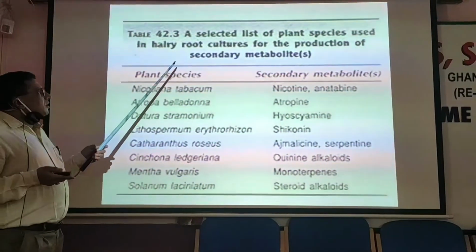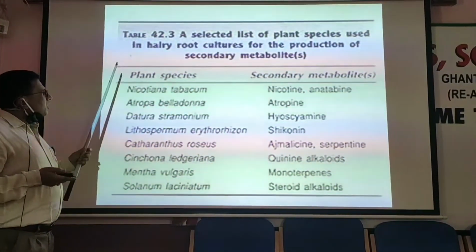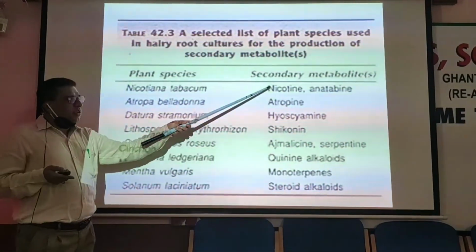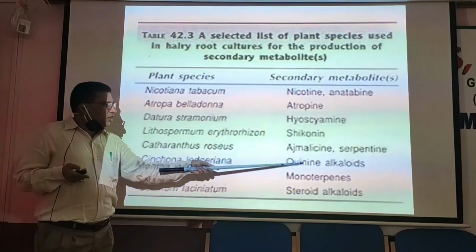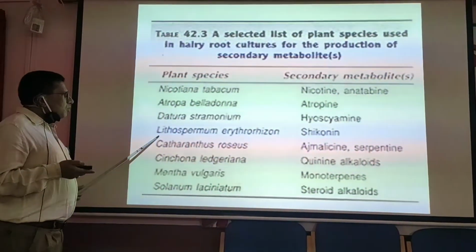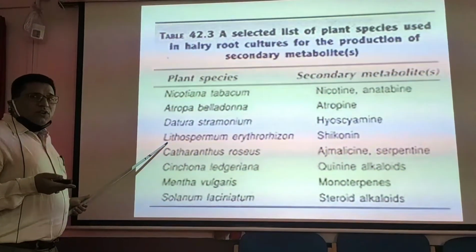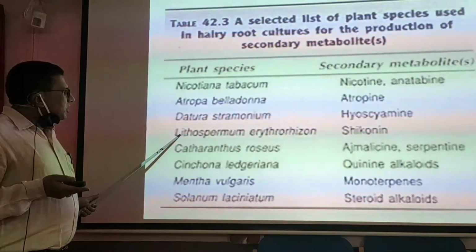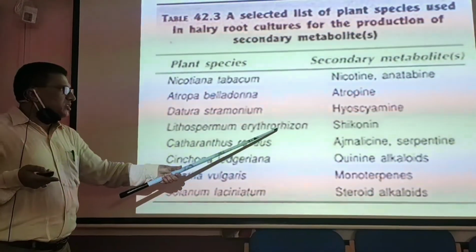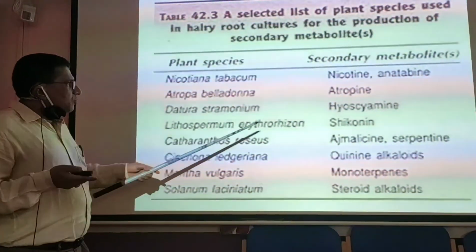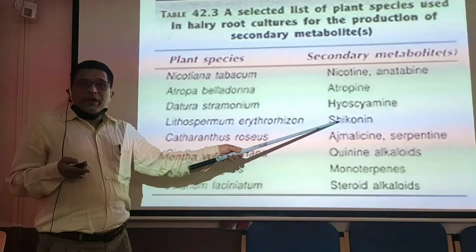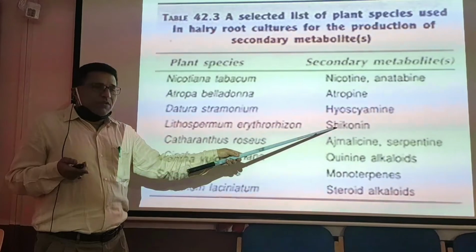Dear friends, here I have a slide which is showing the names of the plants on one side and the secondary metabolites which are present in those particular plants. The saponin which I told about is extracted from a Chinese herb whose technical name is Lithospermum erythrorhizon, and it is this plant which will yield us saponin, which is a medicine for cancer as well as HIV.